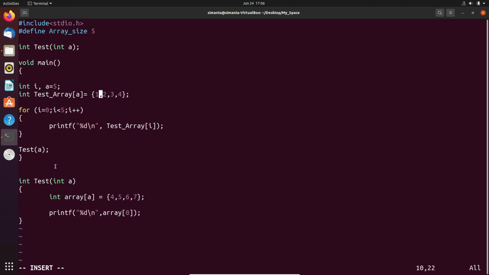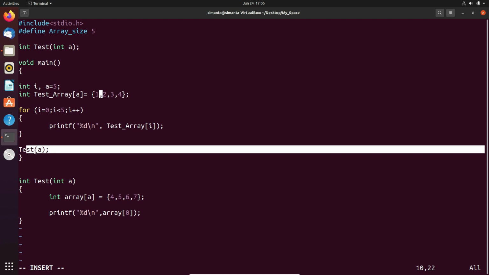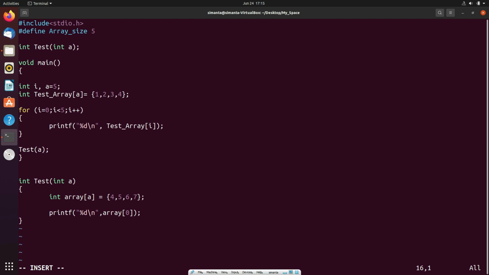So now, the next immediate question that will come to our mind is, can we pass the array size as a function argument? The answer is no. Even if we pass the array size as a function argument, it will not be available during the compilation time. But we can use the function argument as an array index to access the array elements. We can't use a variable to declare an array size, but we can use a variable as an array index to access the array elements.